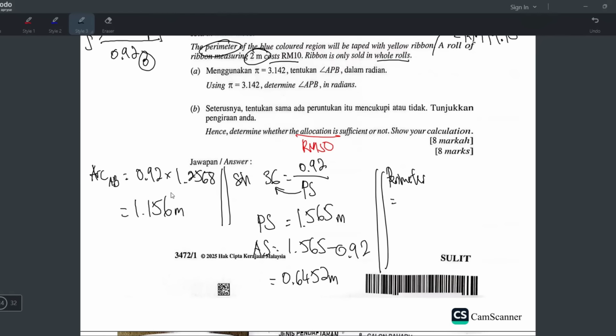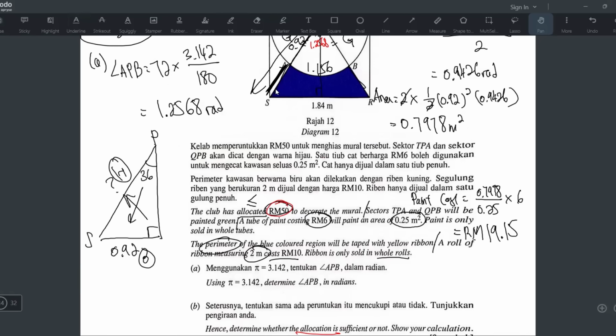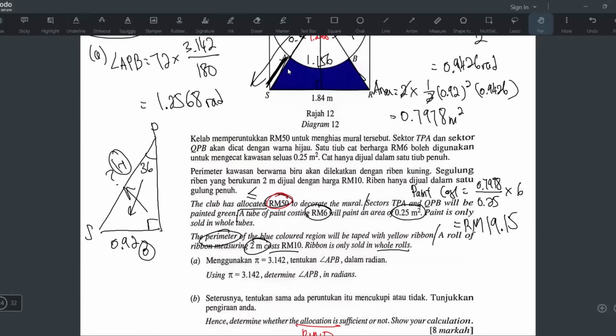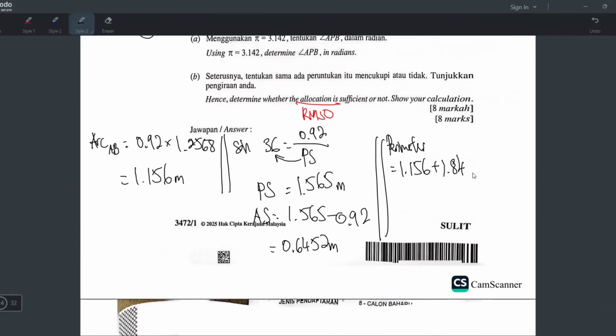Perimeter equals. So we have the arc 1.156 and we have the bottom one, 1.84. Is it? Yeah. 1.156 plus 1.84, and then plus 2 times AS, plus 2 times this one, because there are two sides with the same length. So press all this and we get the perimeter. Okay, I'll use the answer button times 2 plus 1.84 plus 1.156. My calculator gives me 4.286. If I write it in 4 significant figures, it's 4.286 meters.